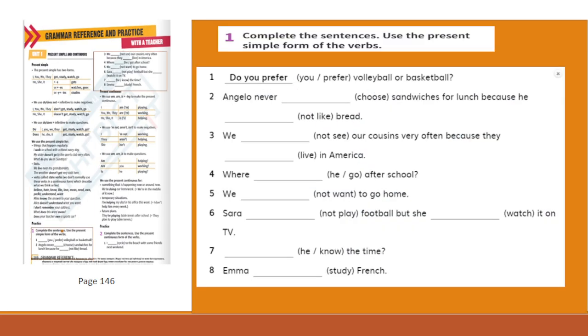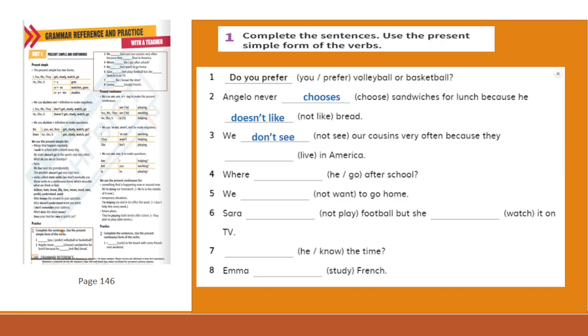Now let's practice. Complete the sentences. Use the present simple form of the verbs. Pause the video and write down the answers. Ready? Let's check. Do you prefer volleyball or basketball? Angela never chooses sandwiches for lunch because she doesn't like bread.